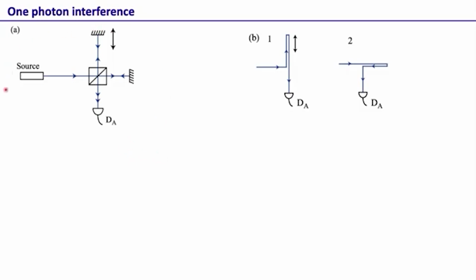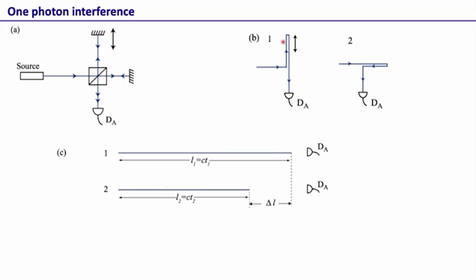So here is the Michelson interferometer. A photon starts from the source and gets to the detector. It can get to the detector in two different ways. One is that the photon starts like this, goes to the upper mirror, and then comes to the detector, which I am representing like this. The other is that the photon starts from here, goes to the mirror, and comes back, which we are representing like that.